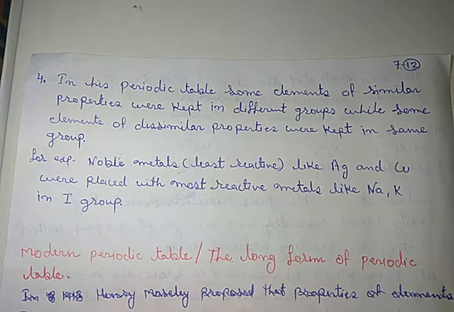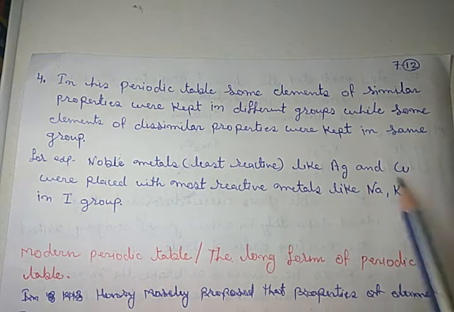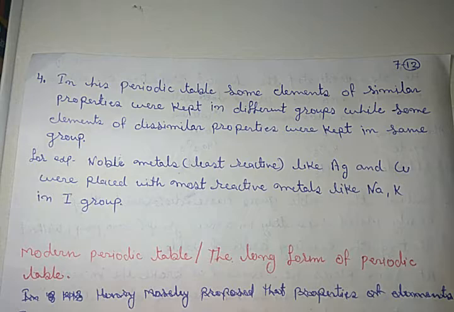That is wrong. And if we consider similar elements, copper shows similarities with the eighth group elements, but it was placed in the first group.